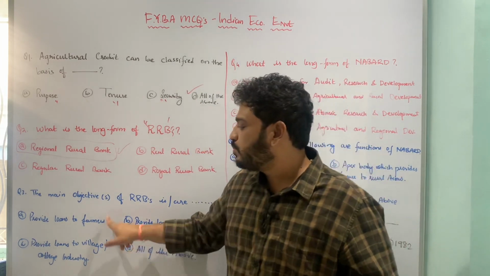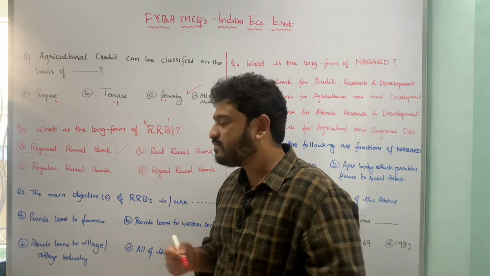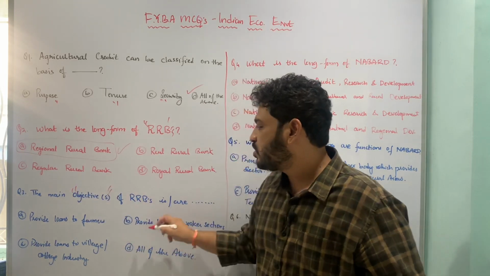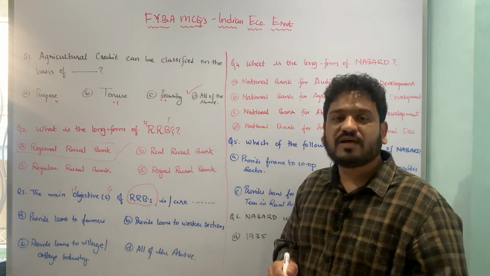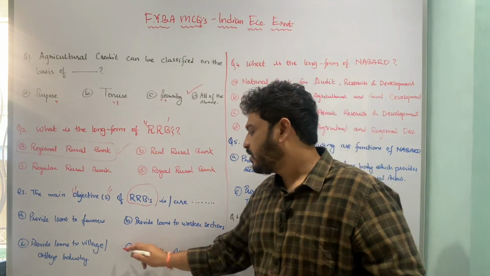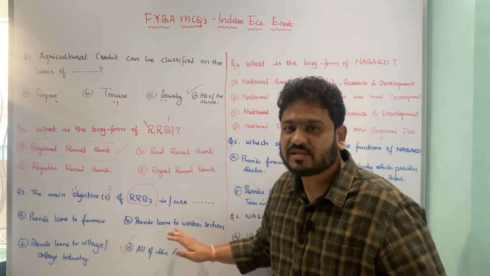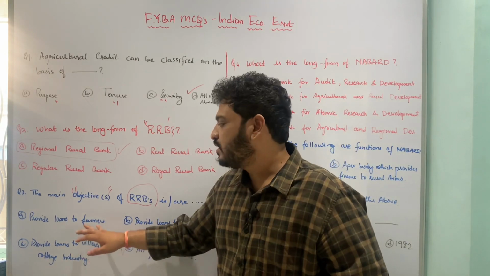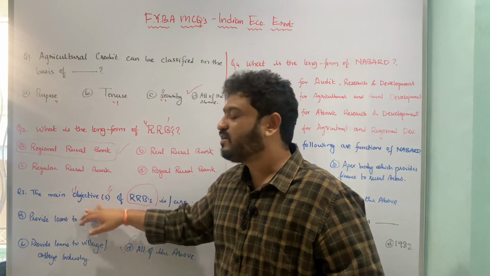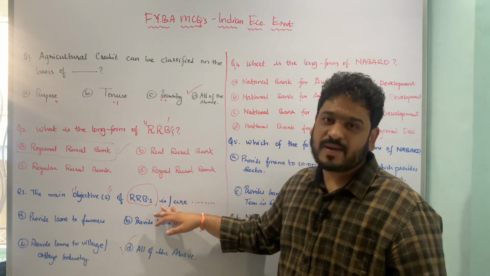So these are all the possible roles or objectives or points of importance associated with regional rural banks. So therefore the correct option here is all of these, that is provision of loans to farmers, to weaker sections, to village and cottage industry. These are some of the main objectives or roles of regional rural banks in India.